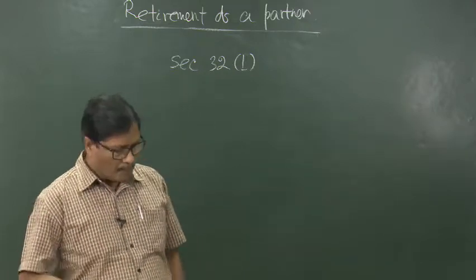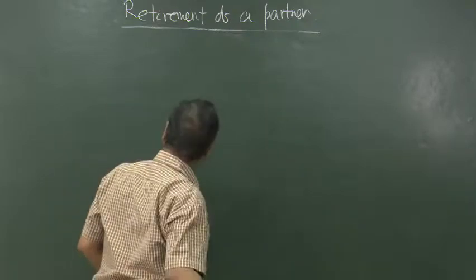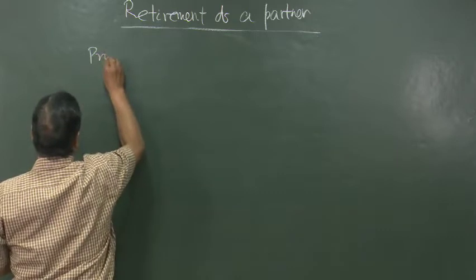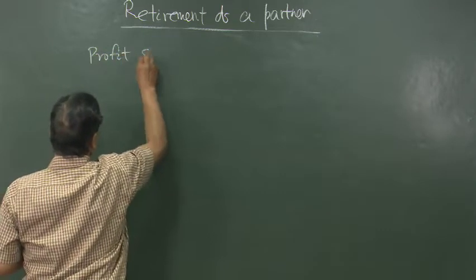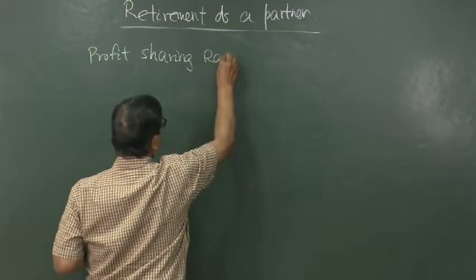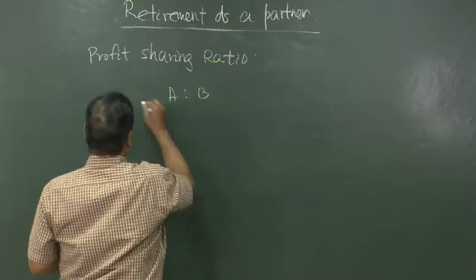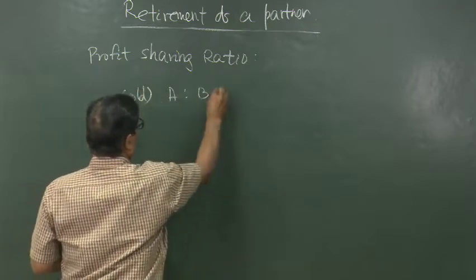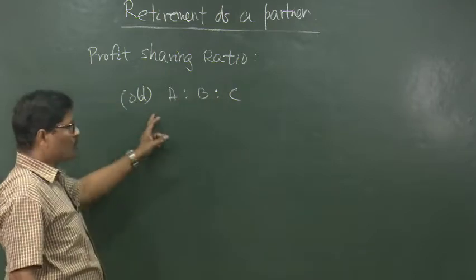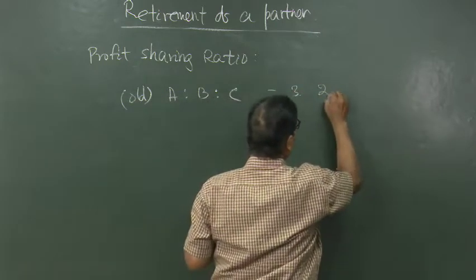So, coming to the profit sharing ratio, suppose the old ratio between A, B, C was 3:2:1.